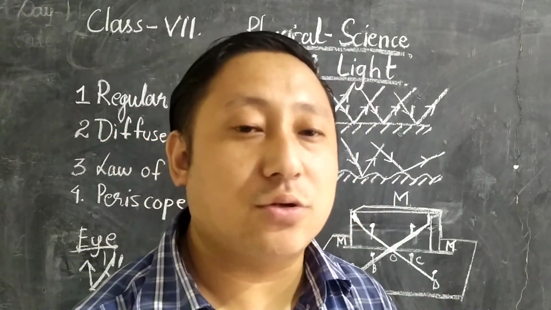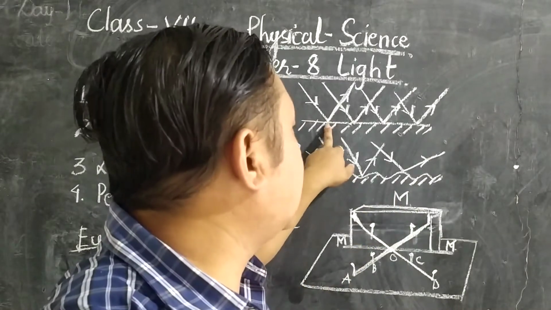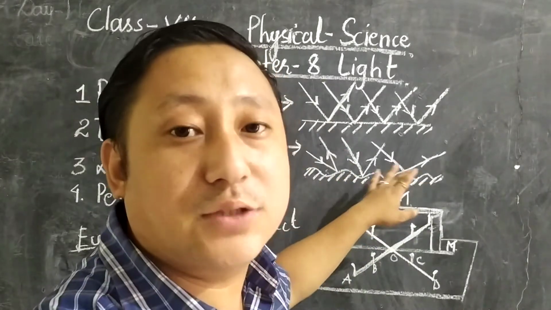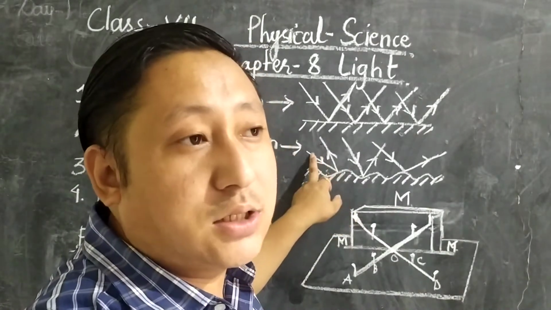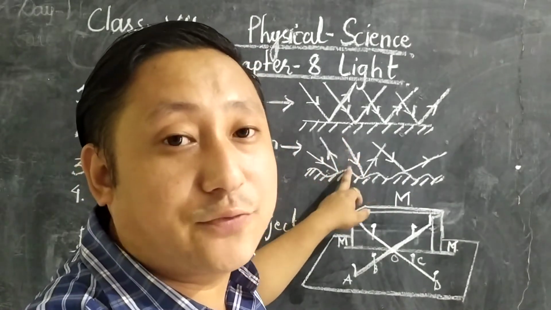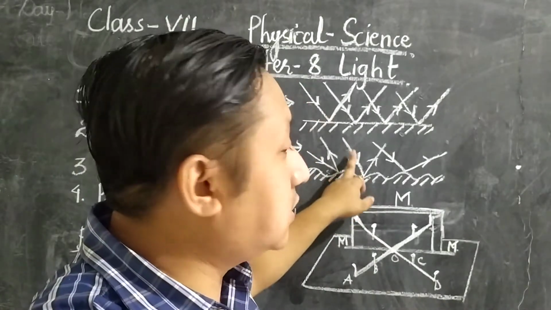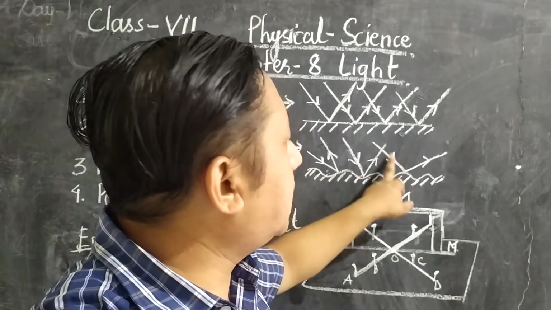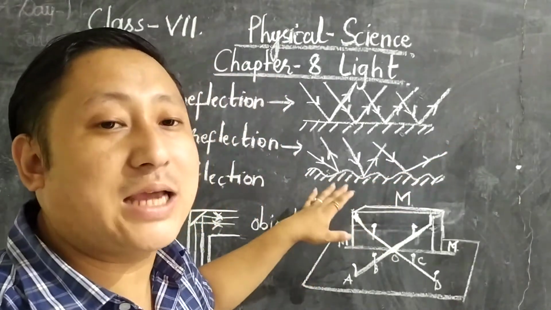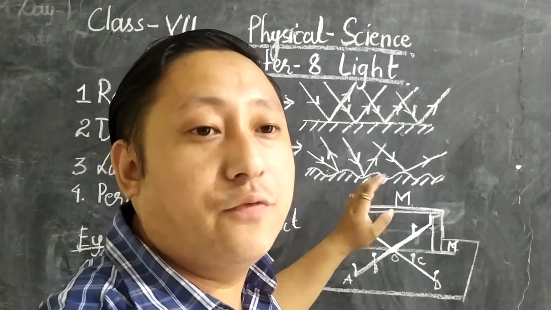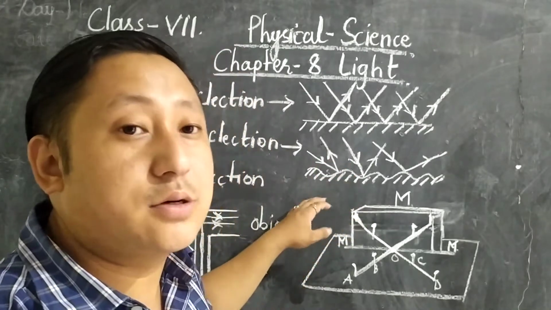So students, I have shown you one diagram here. This is a mirror. This is not smooth, it is very rough. So when the rays of light come here, they don't go back to the same point they came from. When the rays of light come here, they go somewhere else. Did you see that? A parallel image will not be formed on a rough surface.